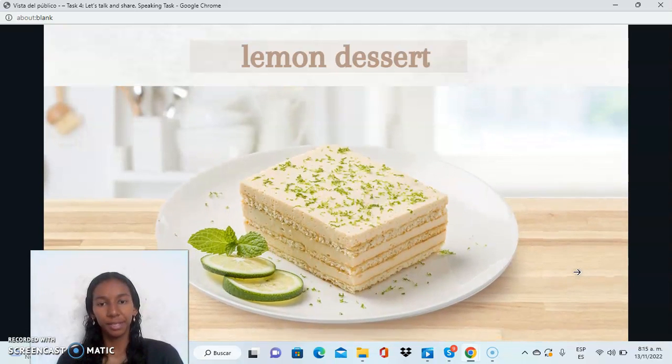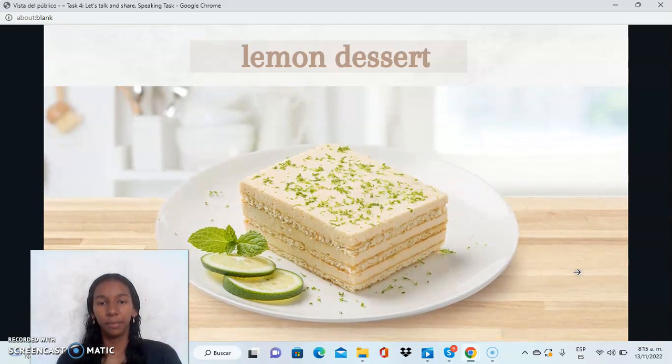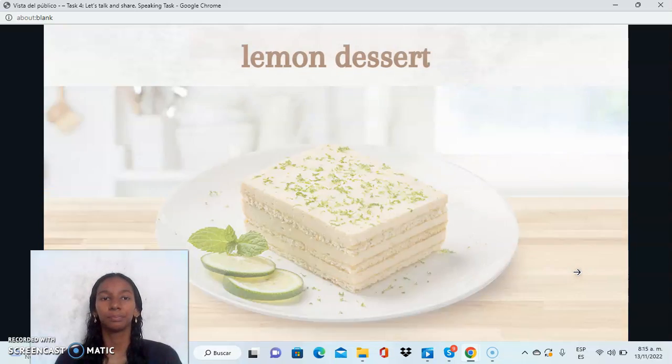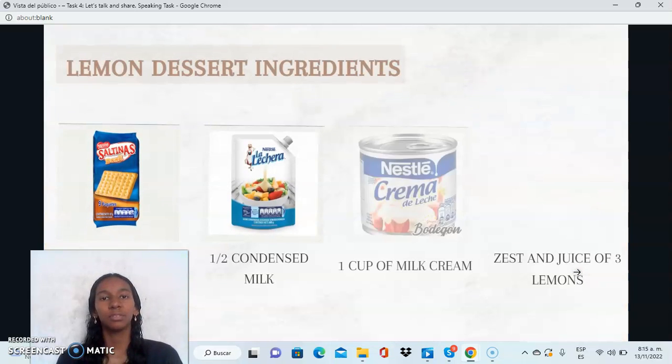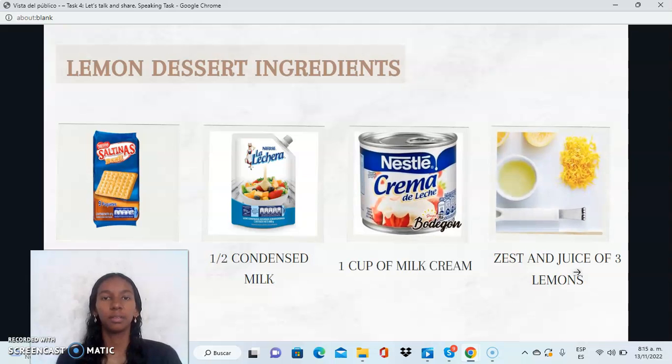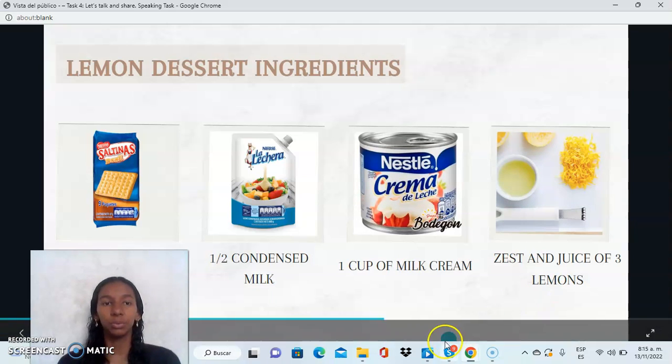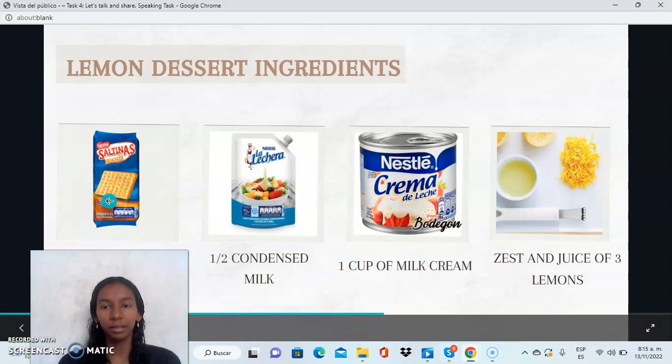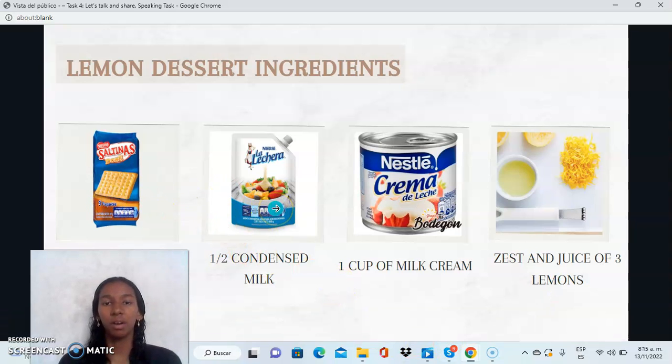I wish to present a lemon dessert recipe. I would like to make the presentation in two categories: ingredients and recipe. Lemon dessert ingredients: saltine crackers, condensed milk, cream, and the juice of three lemons.